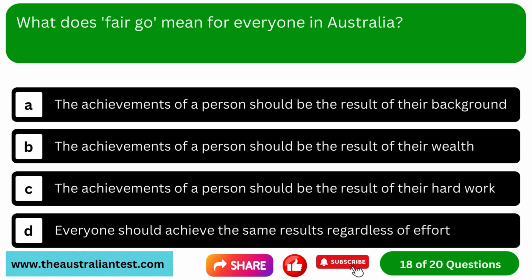Question 18. What does fair go mean for everyone in Australia? Option A, the achievements of a person should be the result of their background. Option B, the achievements of a person should be the result of their wealth. Option C, the achievements of a person should be the result of their hard work. Option D, everyone should achieve the same results regardless of effort.